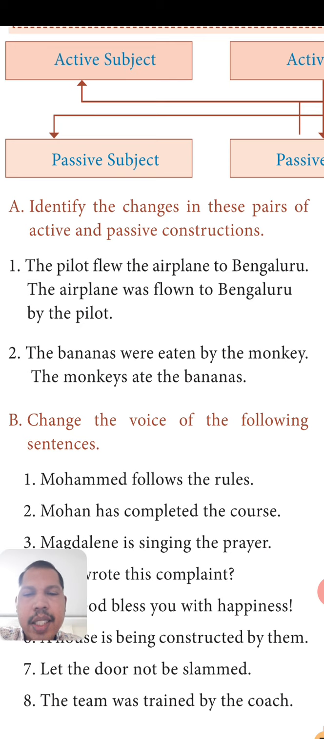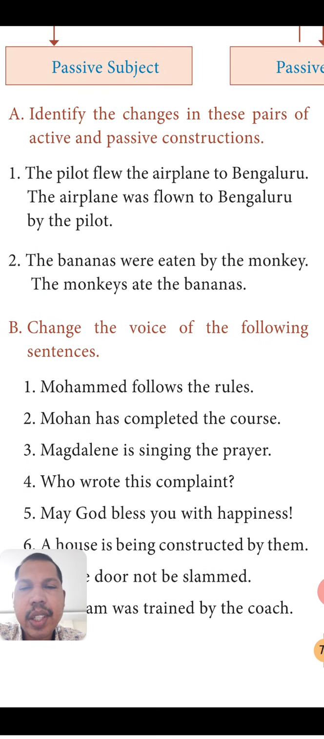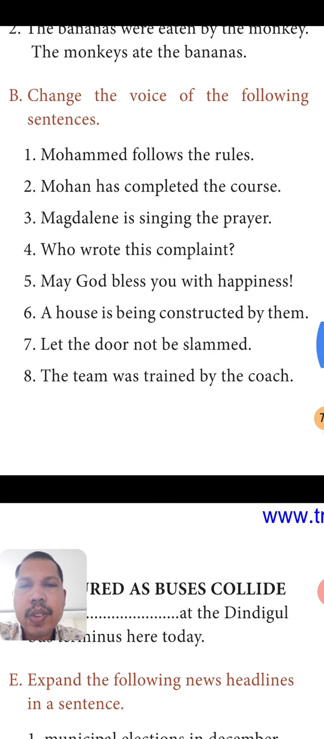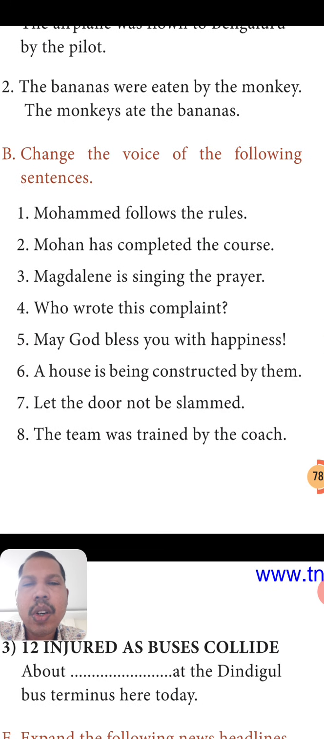Now look at these examples. Next exercise, change the voice of the following sentences. You can write in your classwork, write the question and answer. The first one I will do for you. The remaining you can do yourself. Muhammad follows the rules. It is given in active. First identify whether it is given in active voice or passive voice. Here the first sentence is given in active voice.